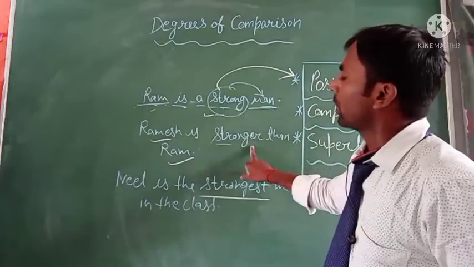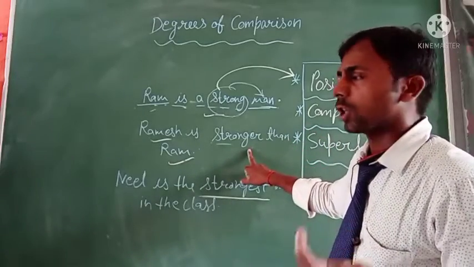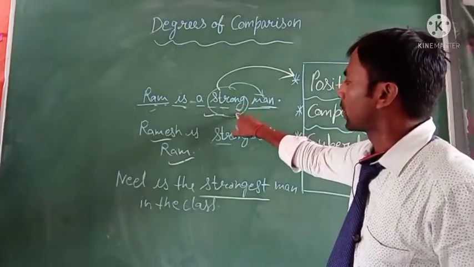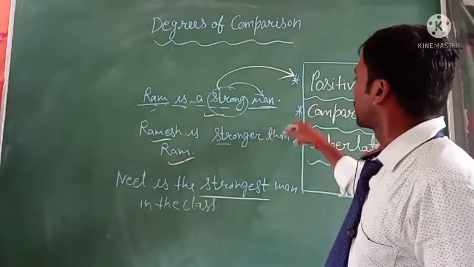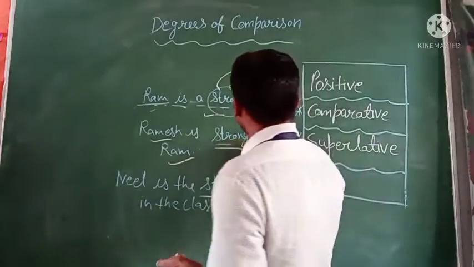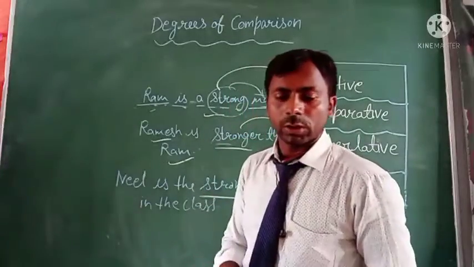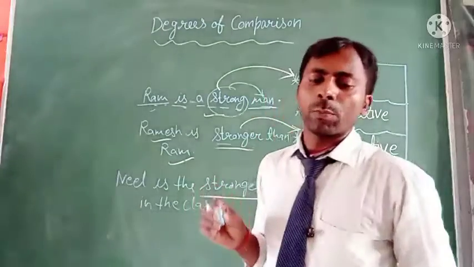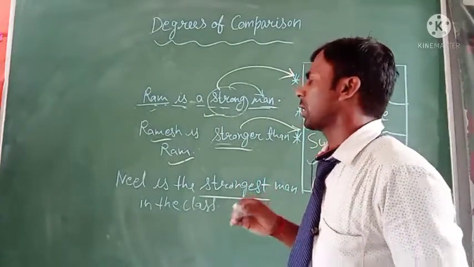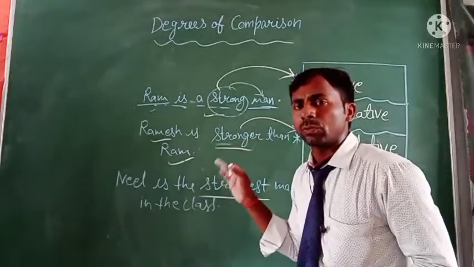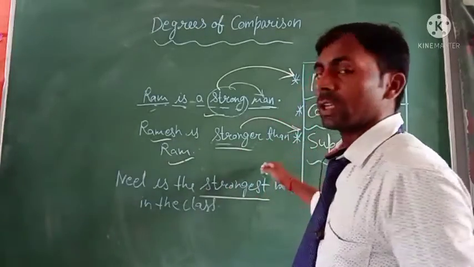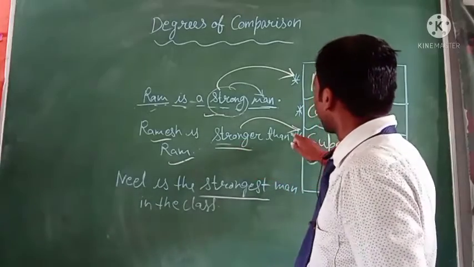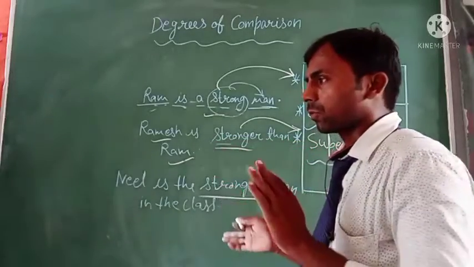When we compare two persons or things, we do not use the positive degree, a simple adjective, we have to use the comparative degree. So stronger is the comparative degree, and it is used to compare two people or things. Comparative degree is always used for two persons or two things.